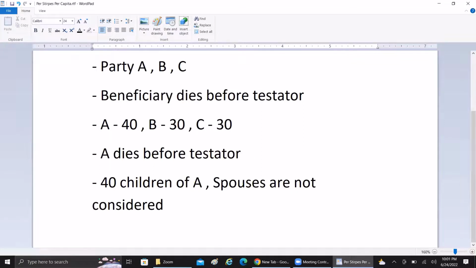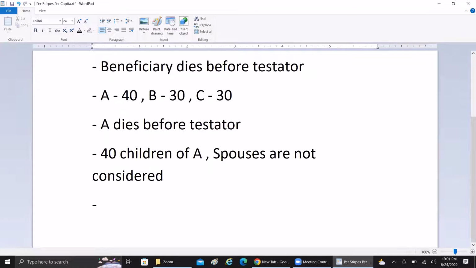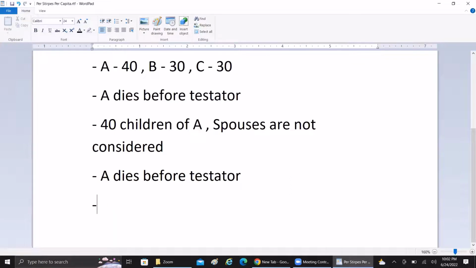The same case we can consider for per capita. How it works is, say A is declared 40% of the asset, B 30%, C 30%. Now the same case, A dies before the testator. Though there might be living children for A, those children will not receive any of the asset.